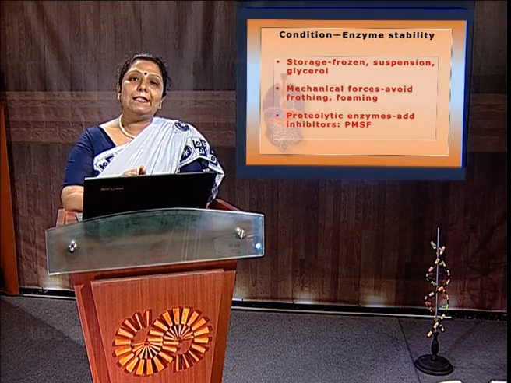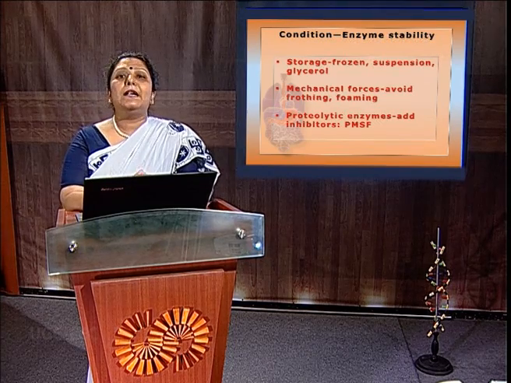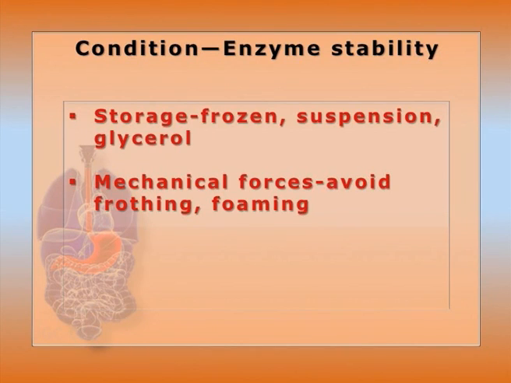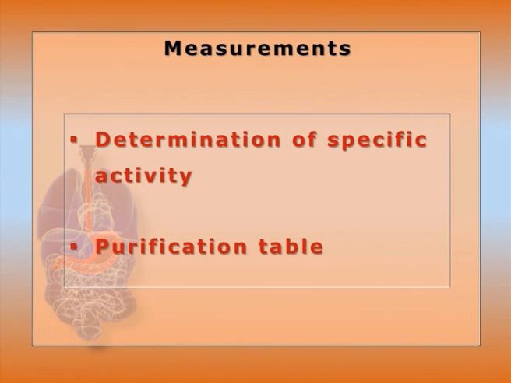As we know, enzymes are very sensitive to heat, so they get denatured when the temperature increases, but even at moderate temperature, sometimes for a long period of time, an enzyme can be inactivated. So it will be stored below 5 degrees centigrade, but sometimes in the frozen condition an enzyme can also be inactivated. Mechanical forces like frothing and foaming will be avoided. Proteolytic enzymes should be inhibited by addition of inhibitors like PMSF. Measurements: after each step, the specific activity is determined to designate the purity of the enzyme, and a purification table will be made.